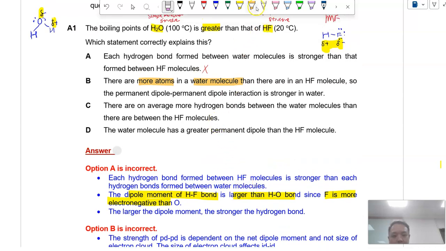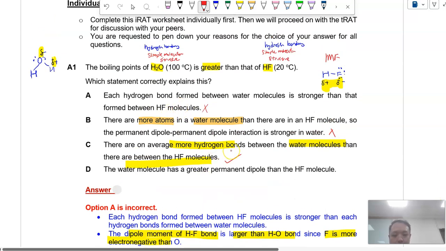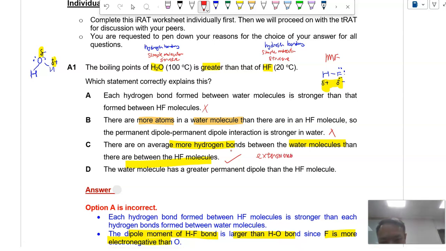Next, there are on average more hydrogen bonds formed between water molecules than there are between HF molecules. This is a correct statement. Why is this correct? Because this is basically the concept of extensiveness of hydrogen bond. To consider this, we look at the limiting factor of the lone pairs versus the number of hydrogens.